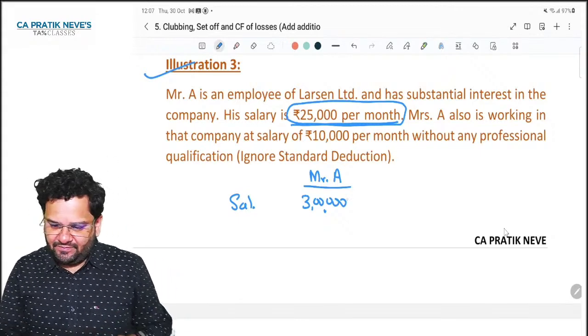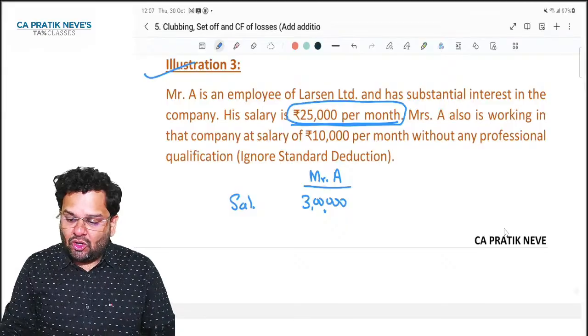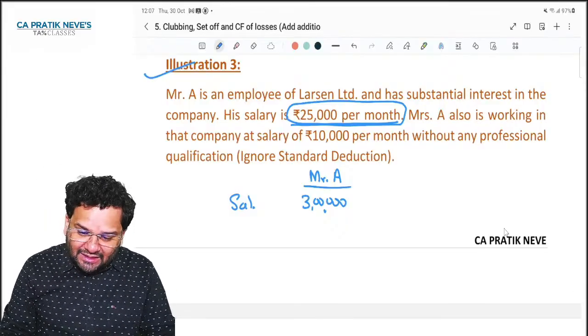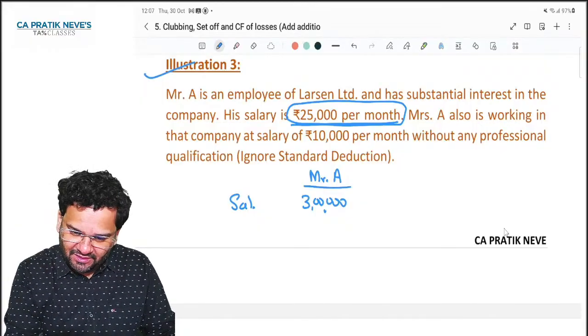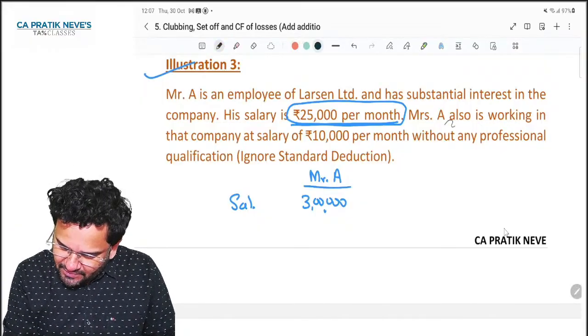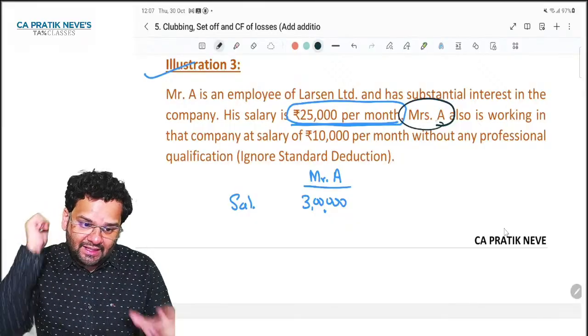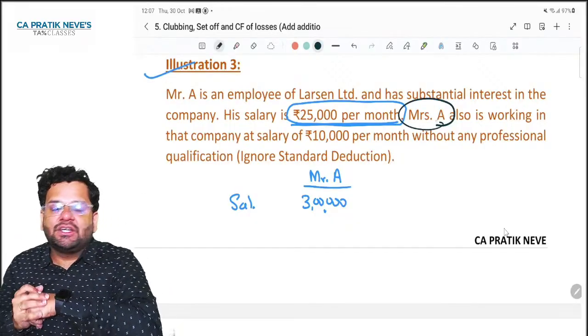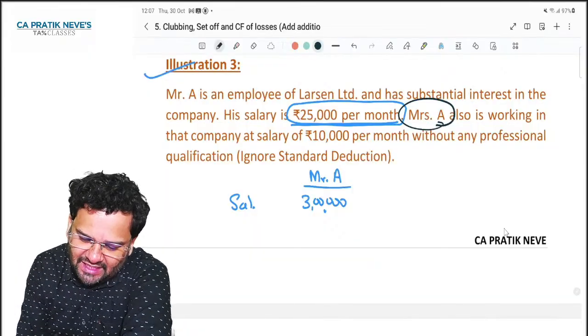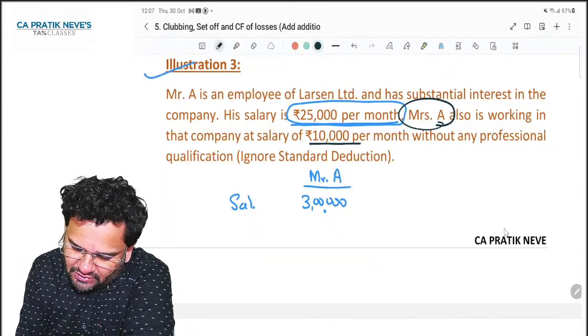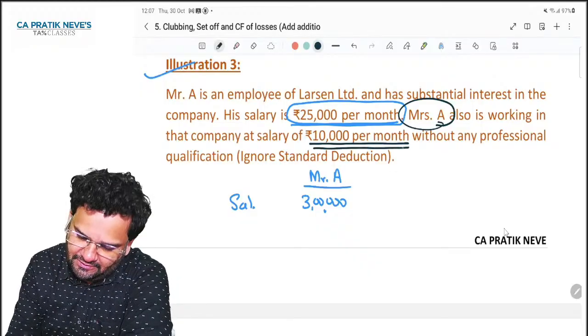Mrs. A also is working in that company at salary of 10,000 per month. This is interesting. Wife is working in that company in which husband has substantial interest. At what salary? At salary of 10,000 per month.